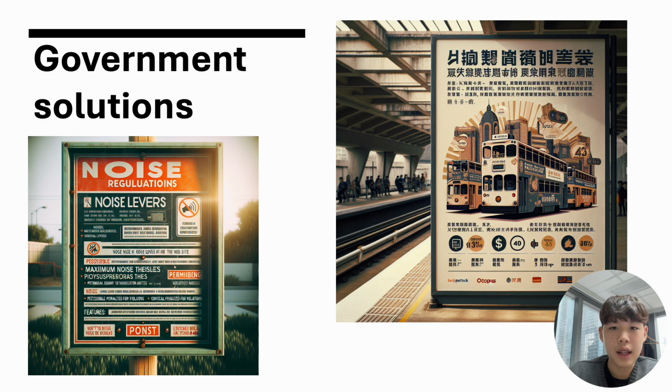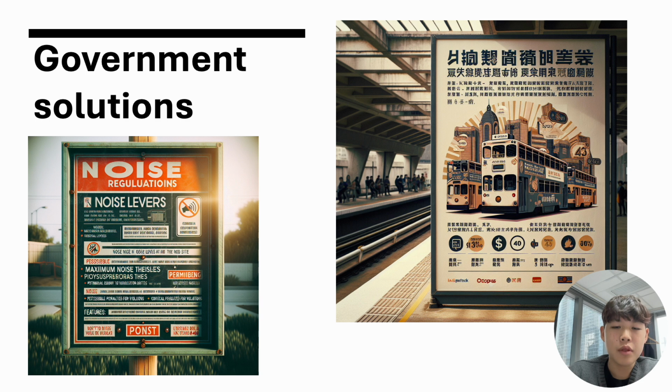Next, let's explore how the government can step in to correct these market failures. I'll discuss two possible government solutions for each scenario, for the construction as a negative externality and the MTR as a positive externality, and explain which solution I personally feel is more effective. So let's start with construction.